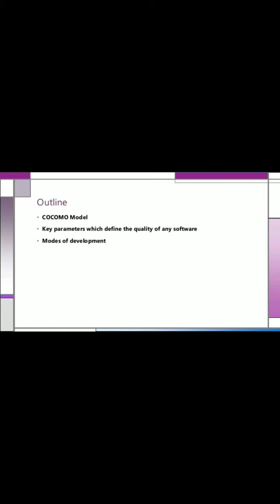Today we will discuss the COCOMO model. So the outline is: first, the COCOMO model; second, the key parameters which define the quality of the software; and third, the modes of development. First of all, we will discuss the COCOMO model.